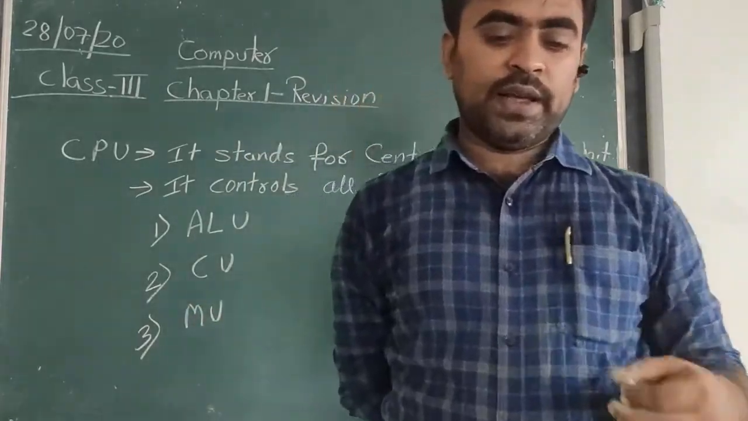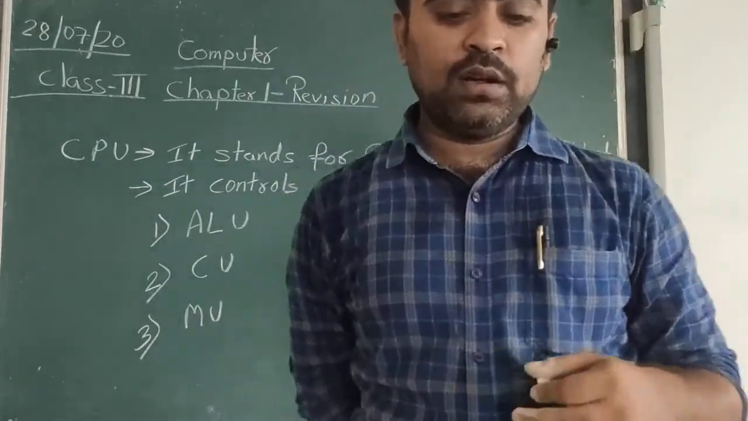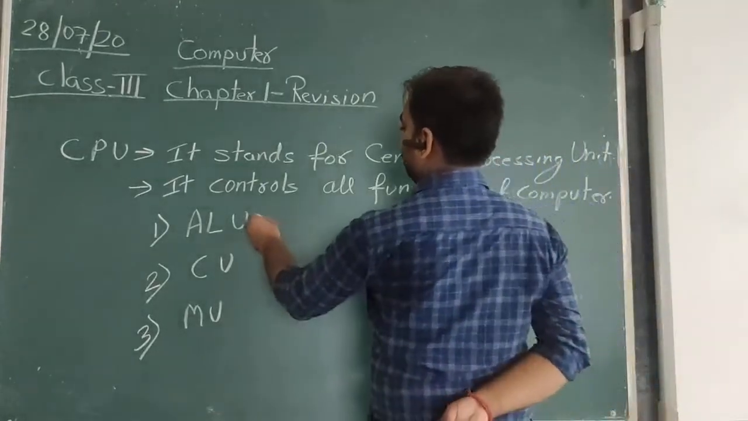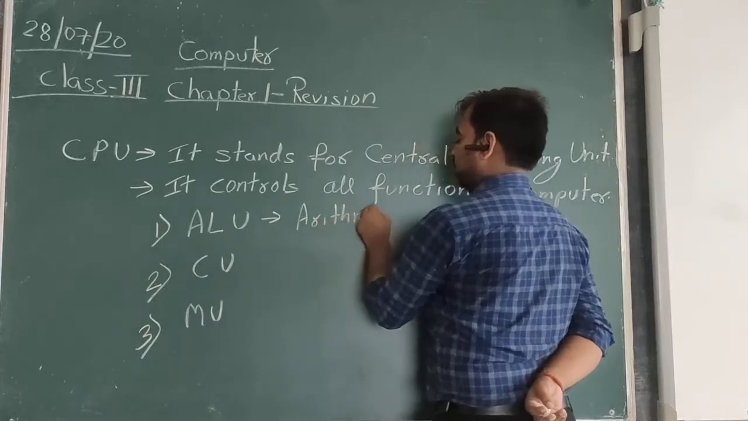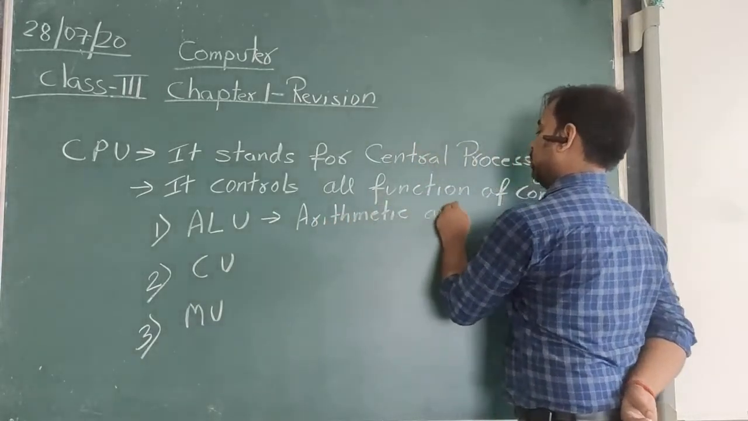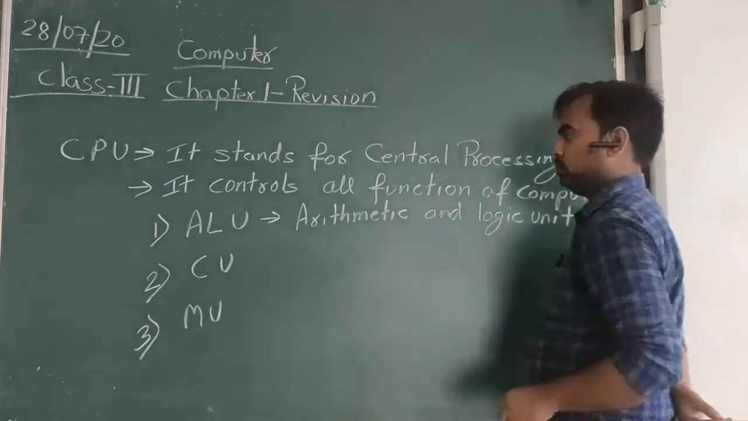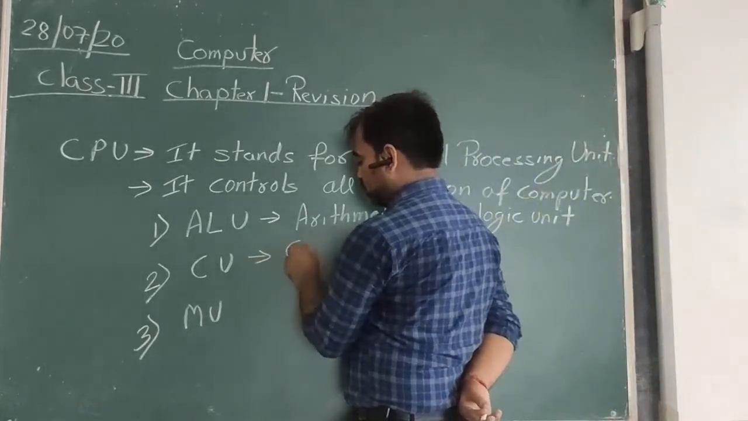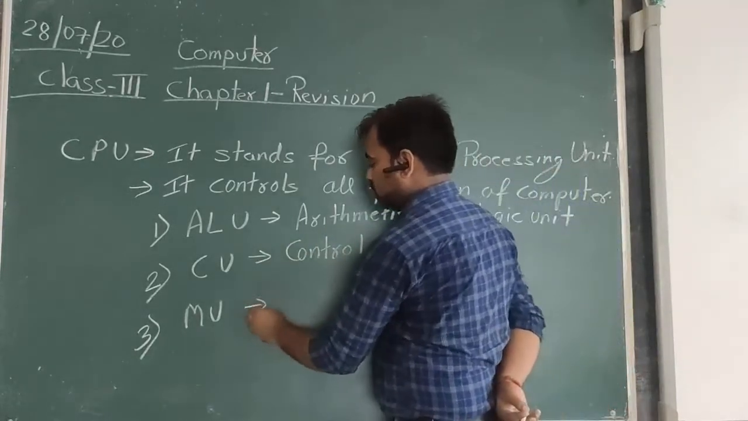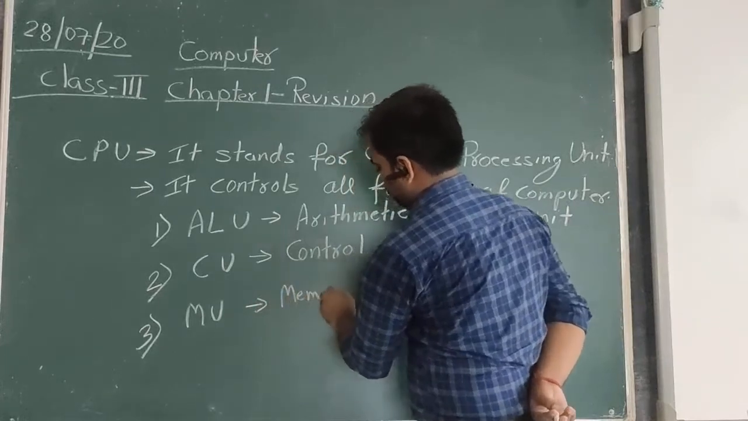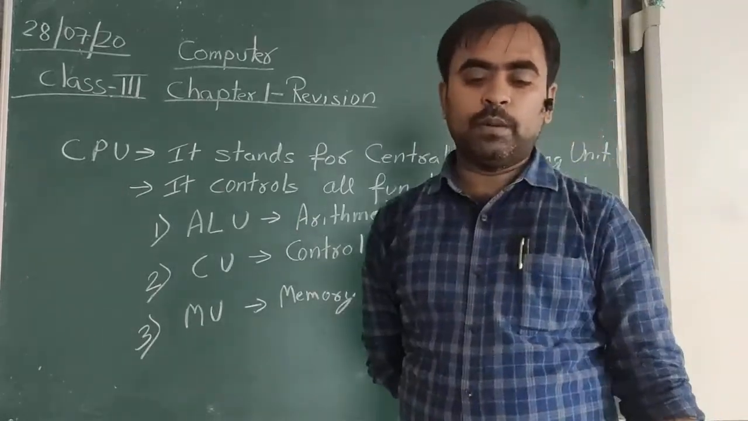ALU, CU, and MU. So the ALU stands for Arithmetic and Logic Unit. CU stands for Control Unit, and MU stands for Memory Unit.